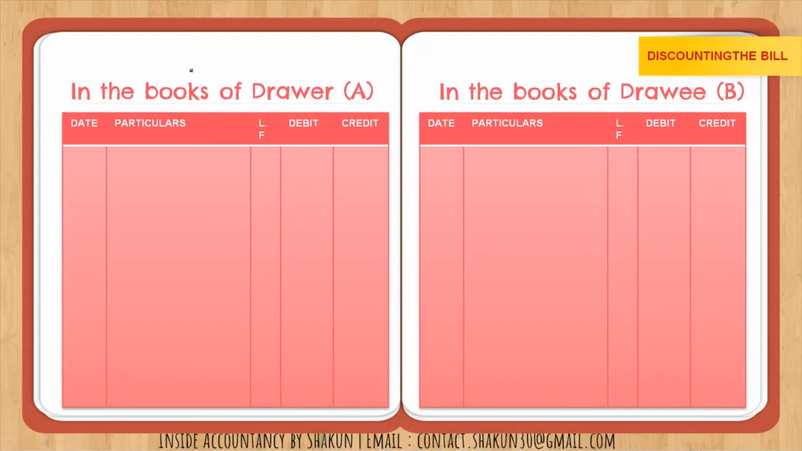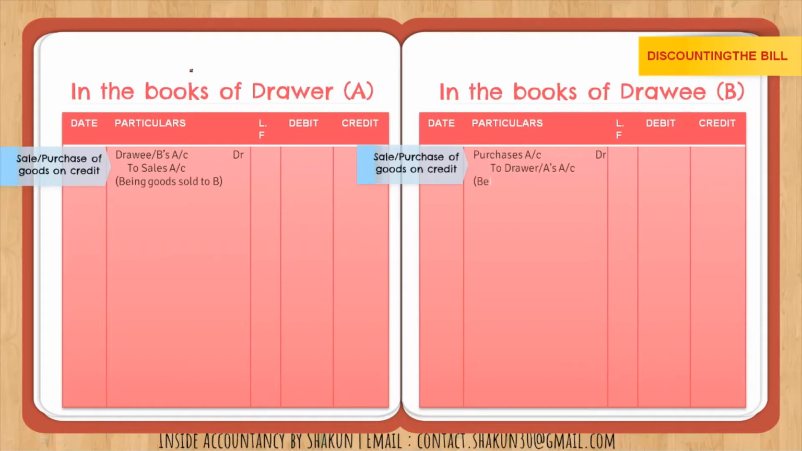What happened? A had sold goods to B, right? So first entry would be for the sale or purchase of goods on credit. So the first entry in the books of drawer would be for sales, and in the books of drawee it will be for purchases. So the drawee account or B's account Dr to sales, and purchase account Dr to the drawer or A. Please make a note of that: when we are making entries in the books of A, A's name will never appear here. Because we are making entries in the books of a particular person, his name will not appear in the journal entries. We do not make our own account, right? So similarly in the books of B, A's name will appear, B's name will not appear, right? So the first transaction is done.